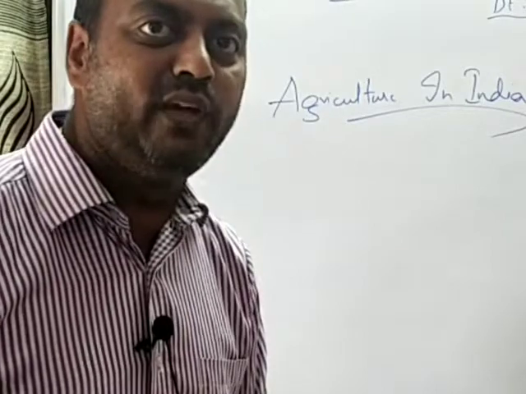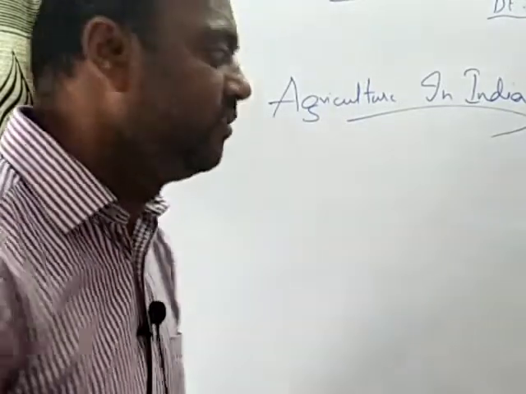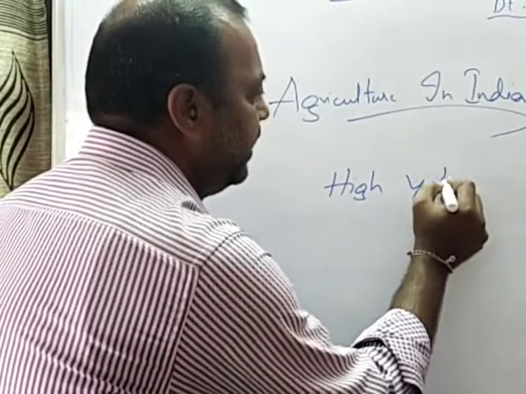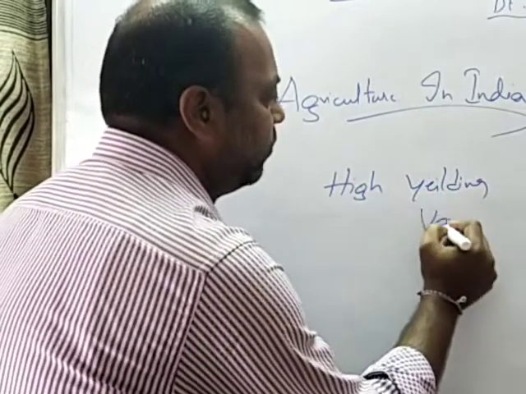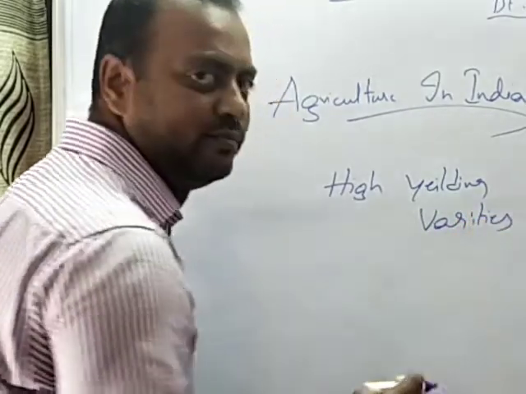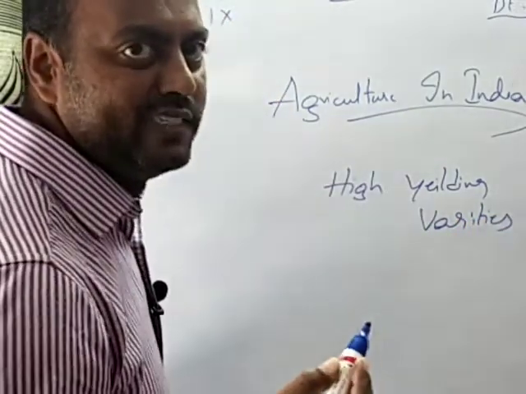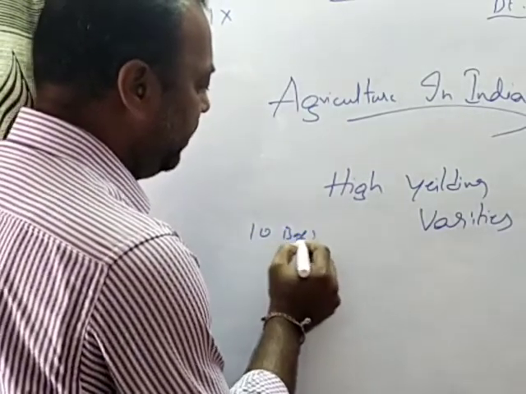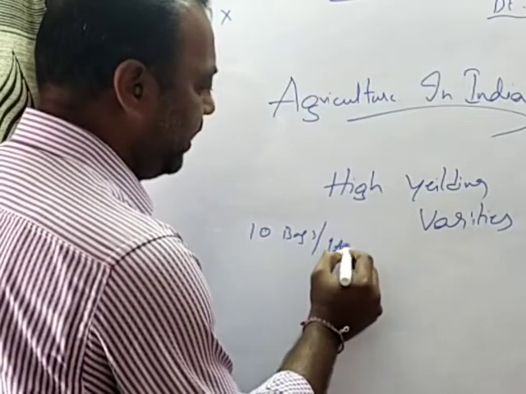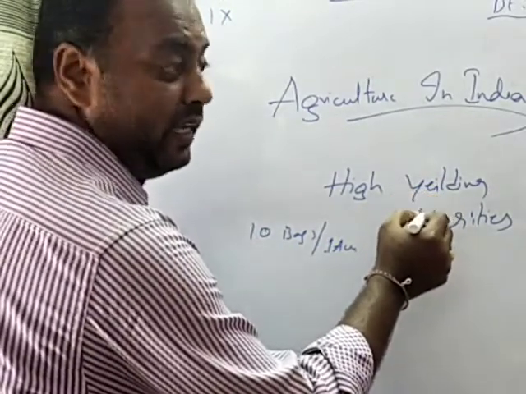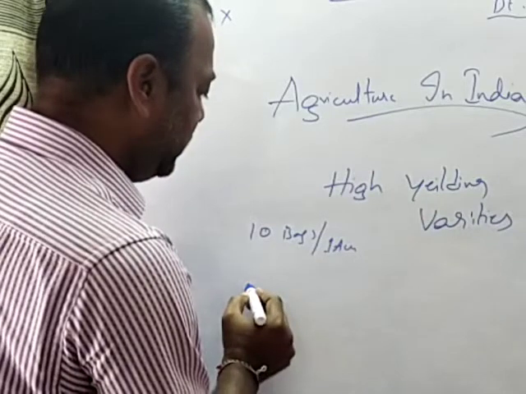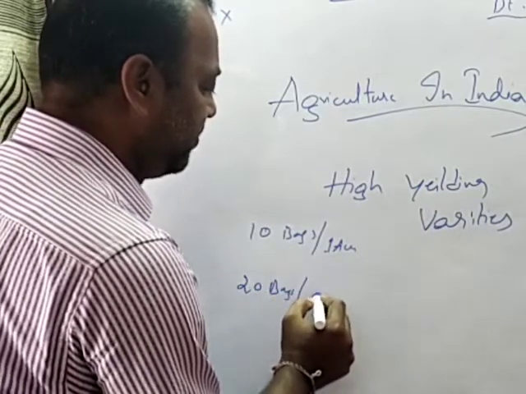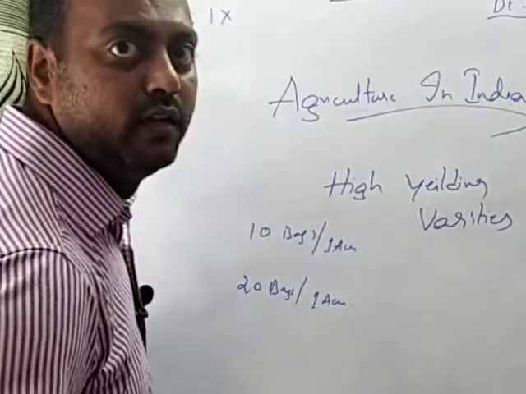These new seeds are known as HYV, that is nothing but high yielding varieties. What are these high yielding varieties? For example, if the old seed gives 10 bags of paddy per 1 acre, now this variety will give you a high yield. That means you will get 20 bags of paddy per the same 1 acre of land.